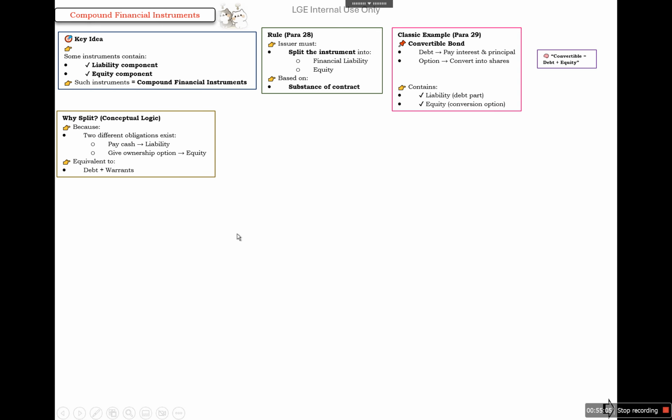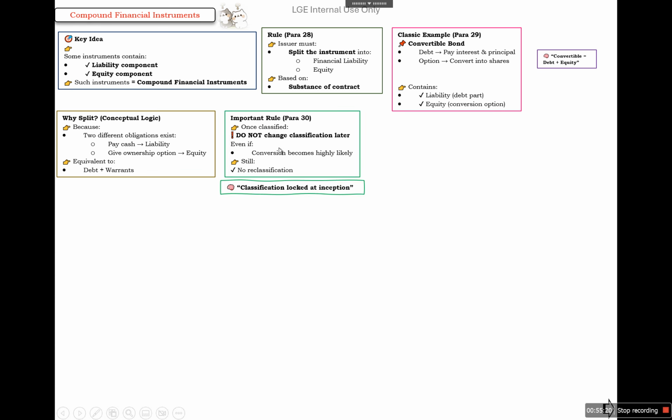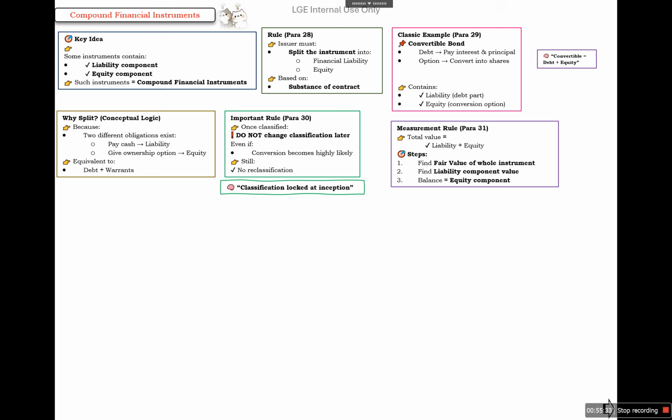So why do we need to split it? Because two different obligations exist. To pay cash is a liability, and to give the ownership option is equity. So this value is equivalent to debt plus warrants. Once classified, we do not change the classification later, even if the conversion becomes highly likely. Once classification is locked, there is no change.